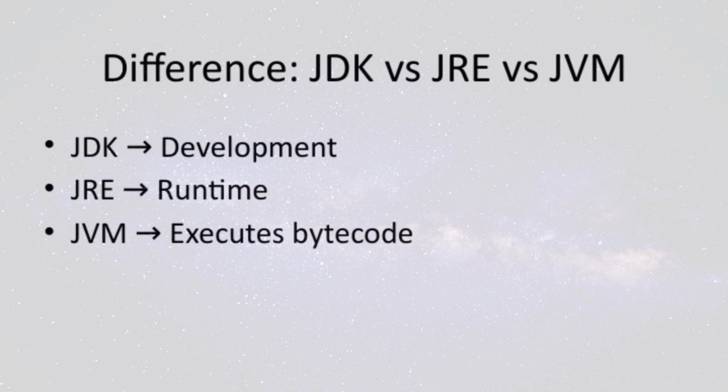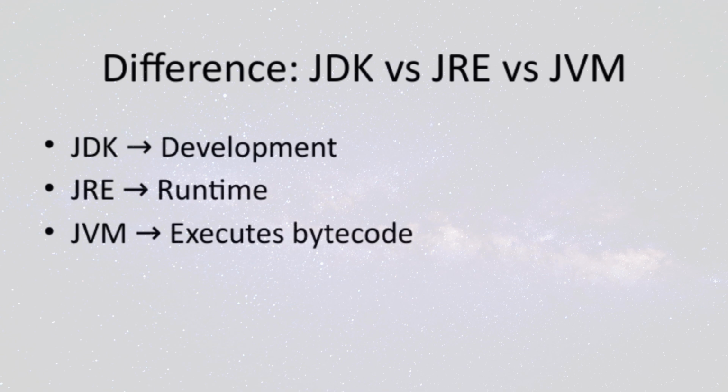Let's take a moment to clarify the differences between the JDK, JRE, and JVM, as these are fundamental to understanding Java's architecture. The JDK, or Java Development Kit, is what developers use when they are creating Java applications. Think of it as the complete toolkit for development, including compilers, debuggers, and other tools. On the other hand, the JRE, or Java Runtime Environment, is what you need to run Java applications. It's like a runtime package that contains everything necessary to execute Java programs, but doesn't include development tools.